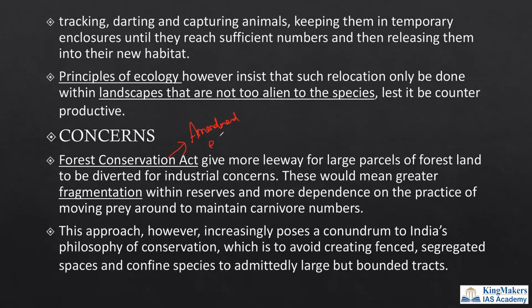There can be exemptions for introducing any roads or any projects within 100 kilometers of the national borders. So all these are leading to fragmentation of forest. Fragmentation of forest will result in a lot of problems for the tiger population, and there will be a lot of human-wildlife conflict also. So there are a lot of things we have to do in order to protect our environment as well as our tiger population.